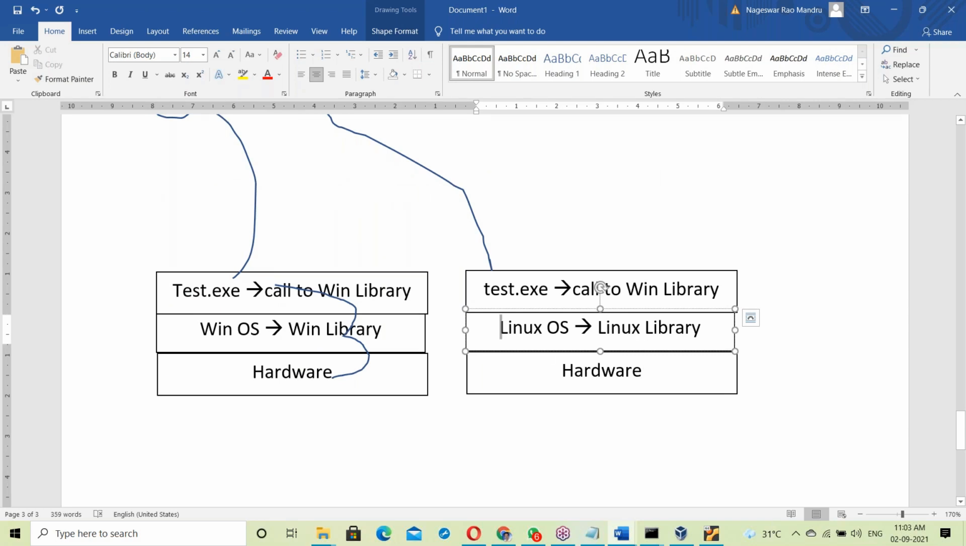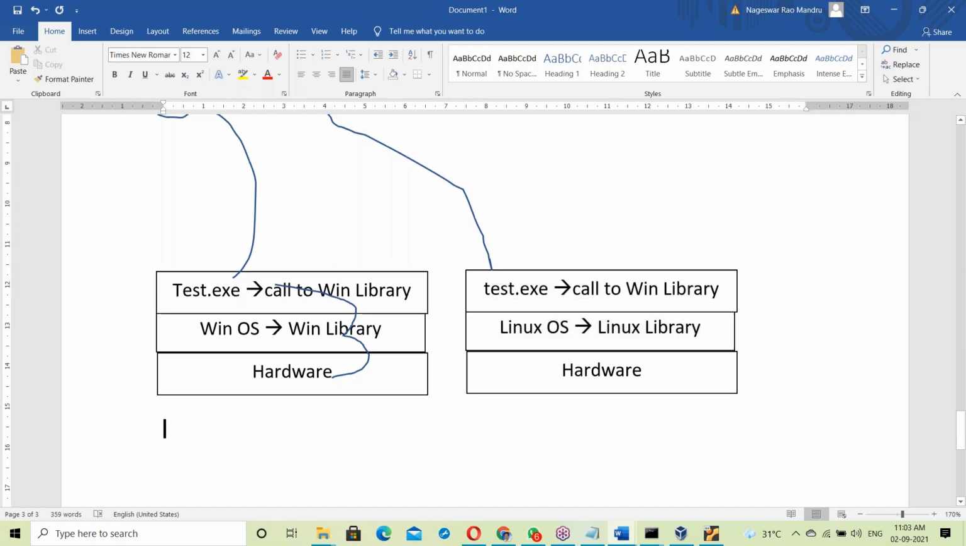If the Windows library were also available on the Linux OS, then the test.exe file would execute. But it's not available. This OS is different from that OS, so it simply fails.